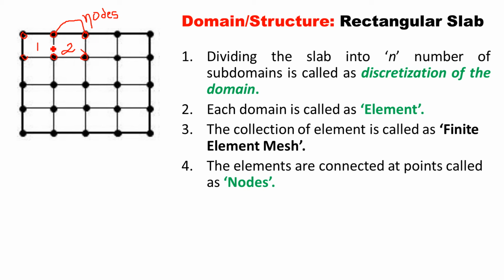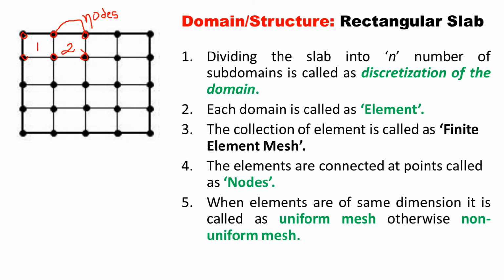Now if you look at this figure, there are two more important points to discuss. If you use the same size of element throughout the mesh, that mesh is called as uniform mesh.